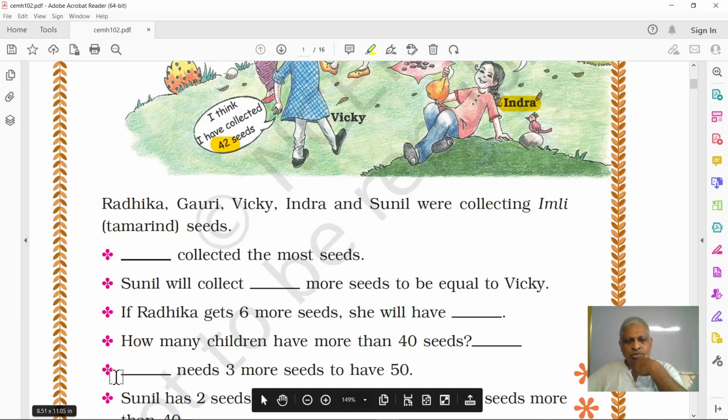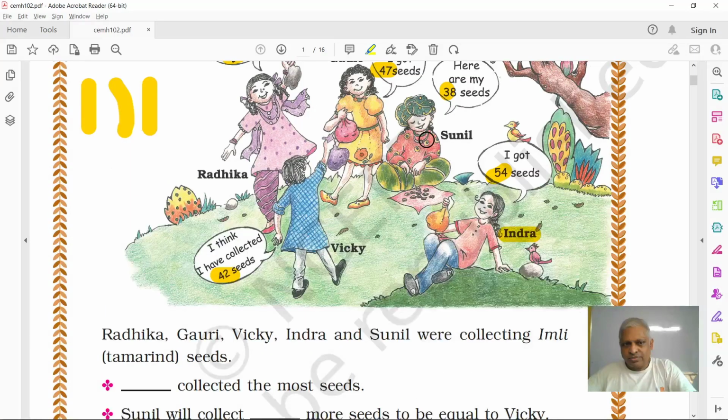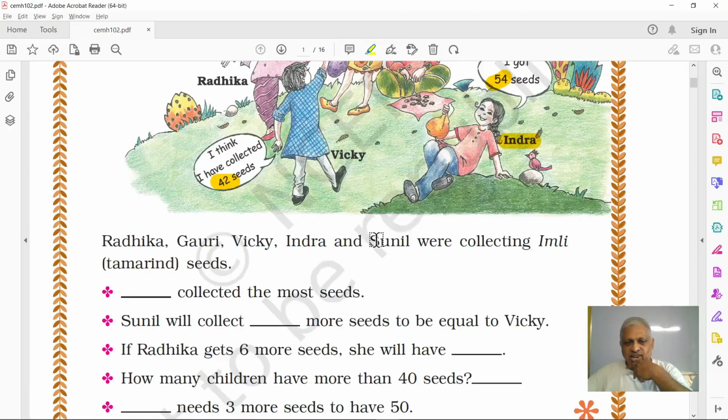Okay. Now, next question. Dash needs 3 more seeds to have 50. Okay. Someone has 3 less than 50. Means how many they may have? 50 minus 3 will be 47. Let us see who has 47 seeds. It's right here. It is Gauri. Okay. 47 seeds she has.